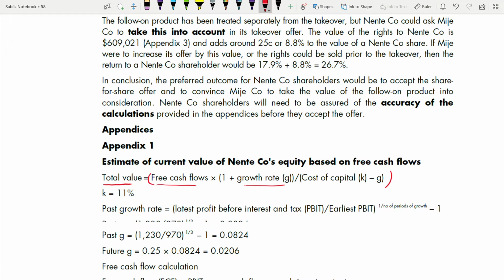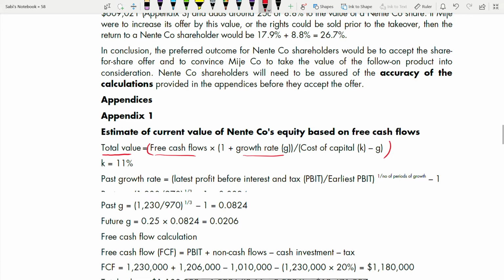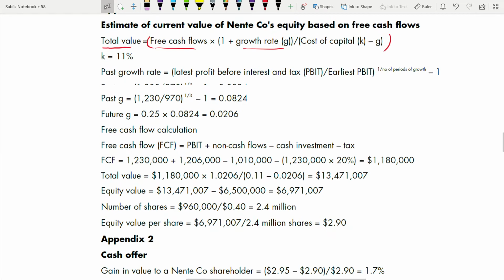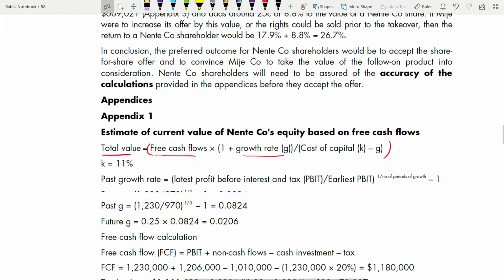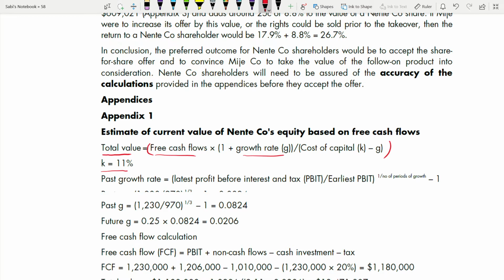And the cost of capital, of course, is given, right? Cost of capital is 11%. That's what they have written here. K is 11. Whatever is written, you write. Whatever is not there, you have to find out. So you have to find out two things: free cash flow and growth rate. Okay. It does not matter what you start first. You can start in any order. You can start first finding the growth rate, or the free cash flow. Here they have started with growth rate.